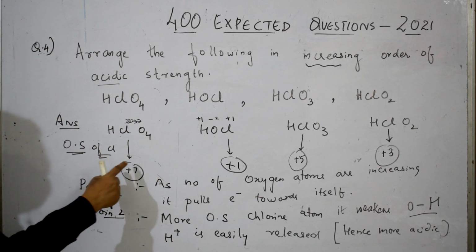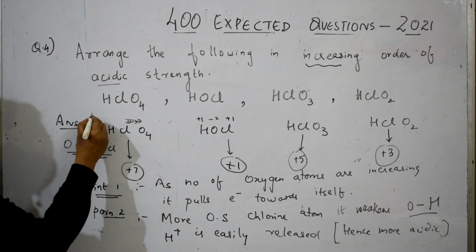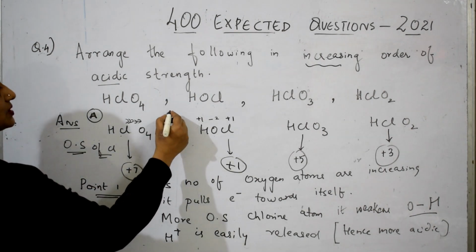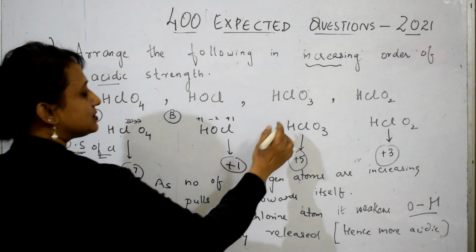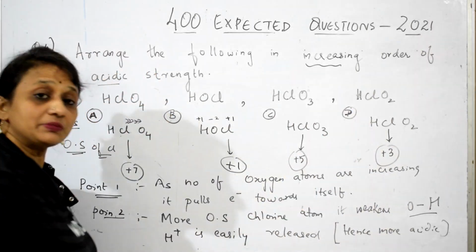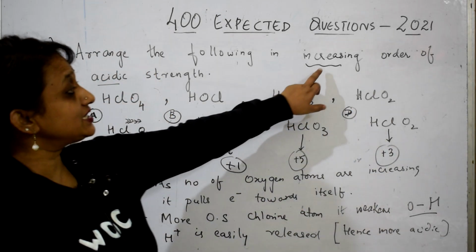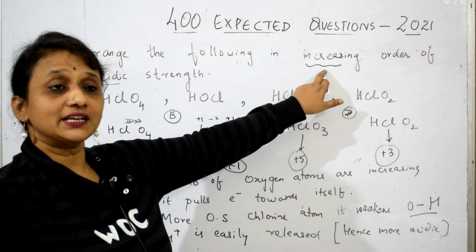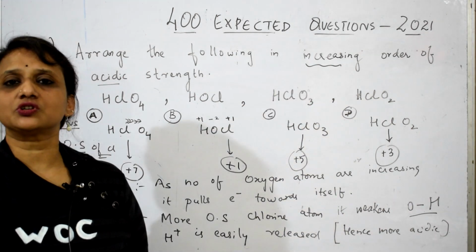Now tell me, students, let us number this as A. Okay, let us number this as B. Let us number this as C. Let us number this as D. Now tell me which will be more acidic. Now I should arrange in increasing order. Correct, no? Yes, increasing order means what should I do, students?